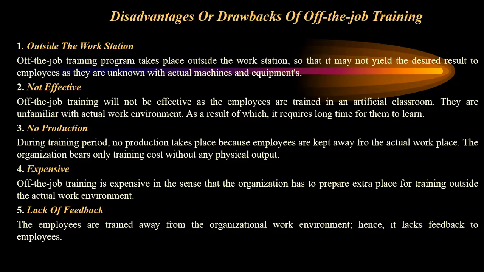No production. When they are in training time, they will not be giving any physical output or production to the organization, so there will be no production. And the organization will be bearing the training cost, and it is quite expensive in the sense that the organization has to prepare an extra place and trainer, and make a duplicate environment for the trainees, so that becomes expensive. Lack of feedback. The employees are trained away from the organizational environment, hence they may not get the actual feedback from the trainer.